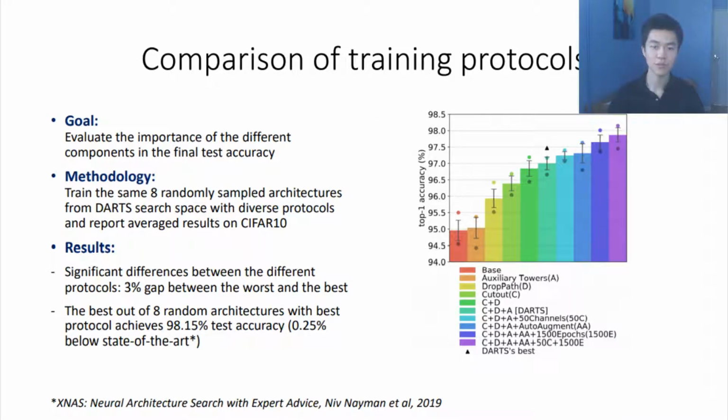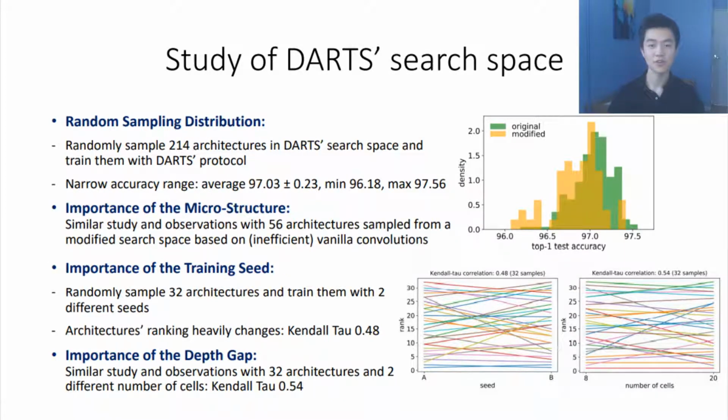To evaluate the importance of the training protocol, we randomly sampled 8 architectures from the well-known DARTS search space, and we trained them with diverse protocols on CIFAR-10. We observed that there are significant differences between the different protocols in terms of test accuracies. Additionally, our best architecture with the best training protocol achieved 98.15% test accuracy, which is only 0.25% below state of the art. This is very close, given how big the search space is, and given that we only randomly sampled 8 architectures.